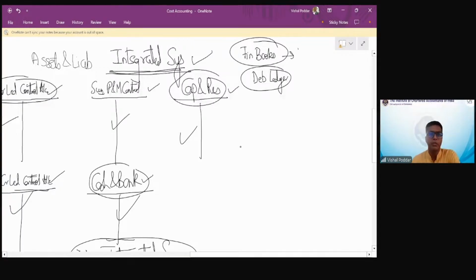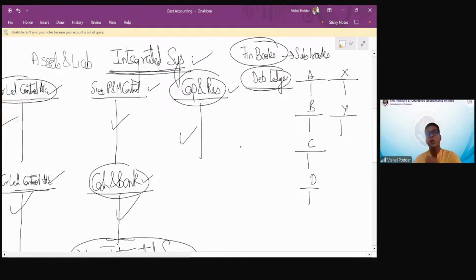We have subsidiary books. One of the subsidiary books is the debtors ledger, where you have accounts by independent names: Mr. A, Mr. B, Company C, Company D, then LLP X, partnership firm Y. Whoever you are dealing with in your business, you need to prepare an independent account, because you need to know everybody's outstanding, who has been given discount, who has made bad debts, and to whom I need to do some special recovery.